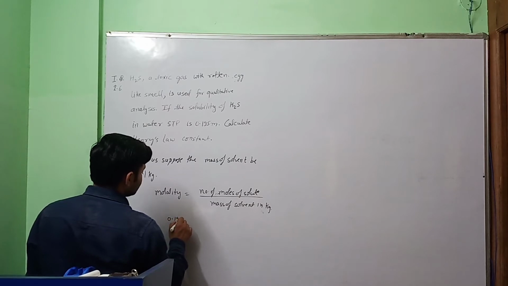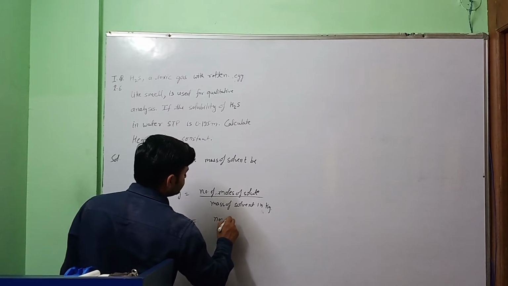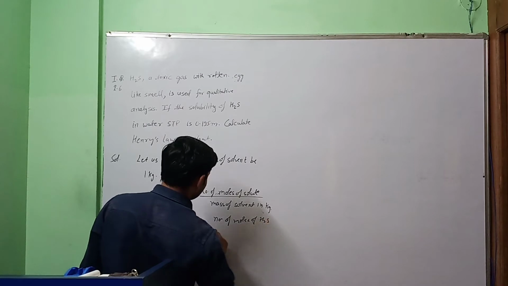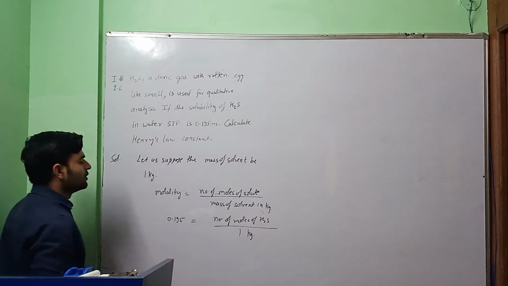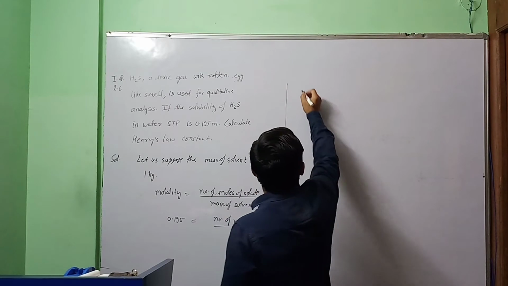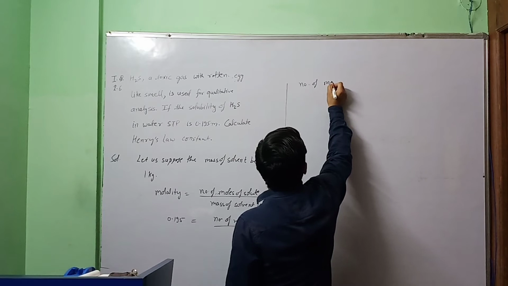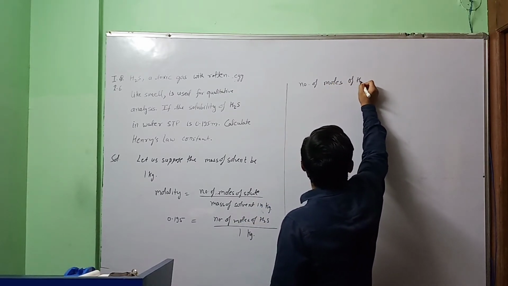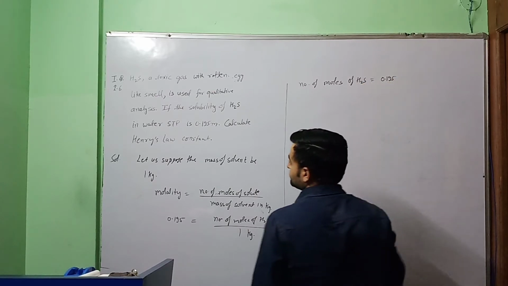0.195 equal to number of moles that we have to find of H2S divided by mass of solvent, which we have assumed 1 kilogram. So from here we will get number of moles of H2S equal to 0.195.